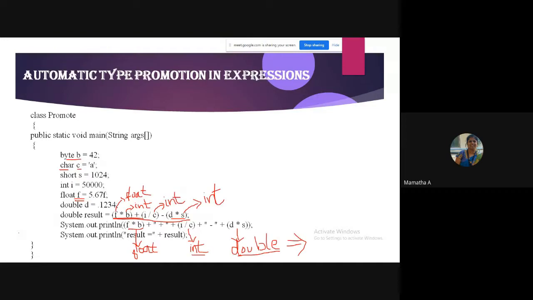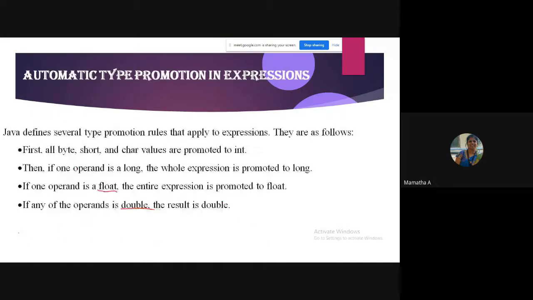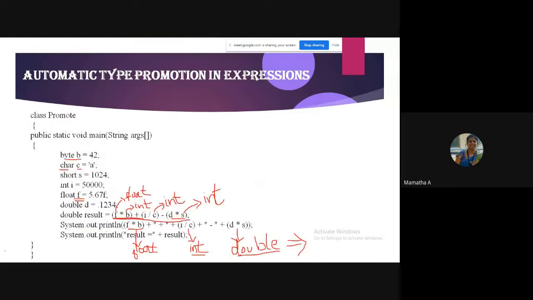Double. Why? Because this is float and int, so the resultant will be float. Then float with double. The preference will always be given to the larger data type. One of these is double, so the result will be of type double.